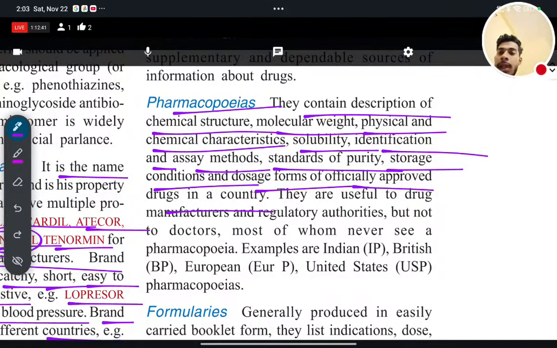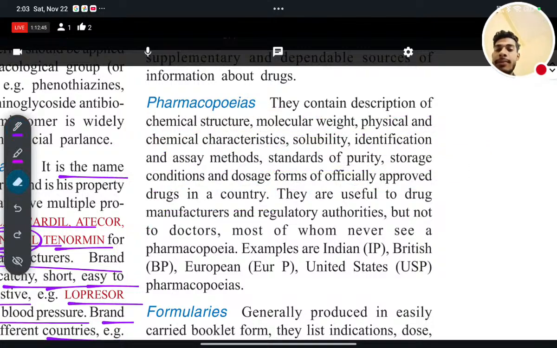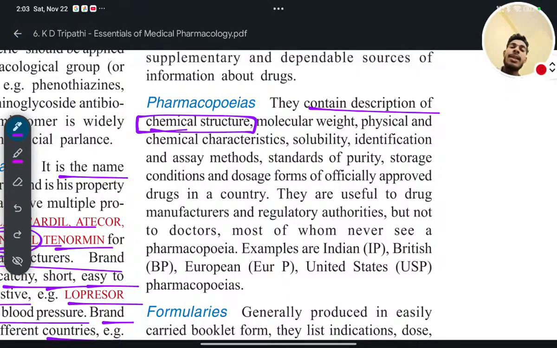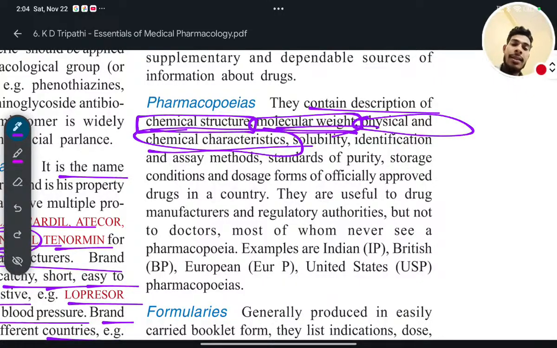So these pharmacopoeias contain a description of chemical structure. So that is the chemical structure of the drug, chemical name and its structural activity relationship. Molecular weight, again it is related to chemistry. Molecular weight, physical and chemical characteristics. Solubility, that is related to pharmaceutics.